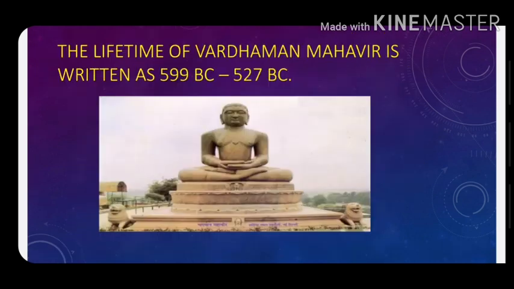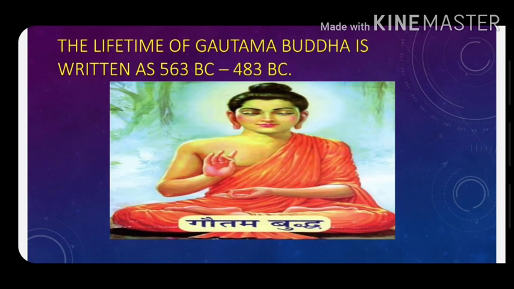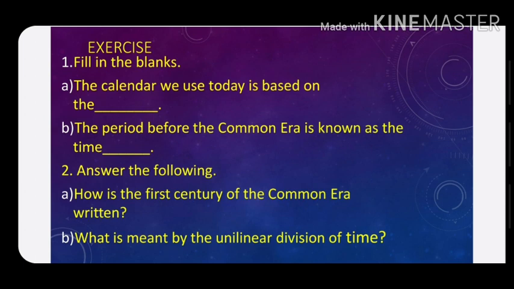Let us look at some examples of this method of indicating time before the Common or Christian Era. The lifetime of Vardhaman Mahavir is written as 599 BC, 527 BC. The lifetime of Gautam Buddha is written as 563 BC, 483 BC. Read and try to solve the exercise given below.